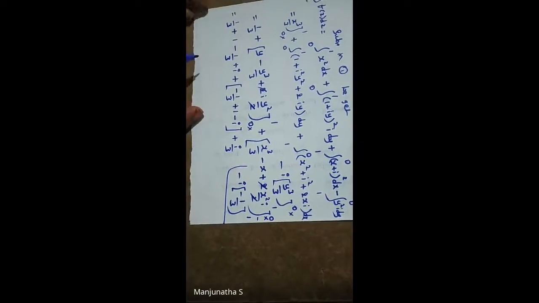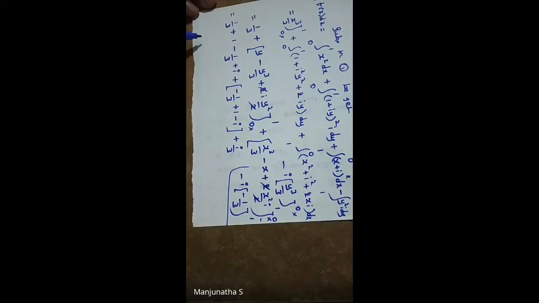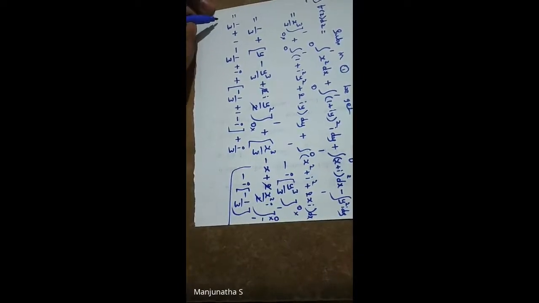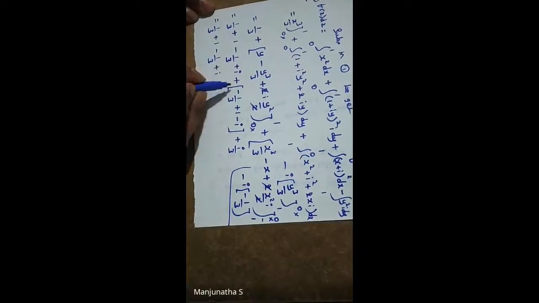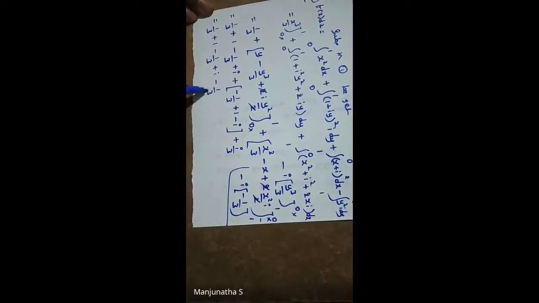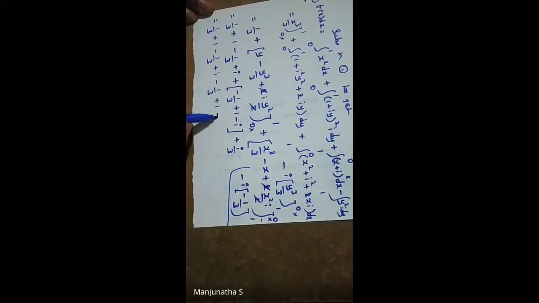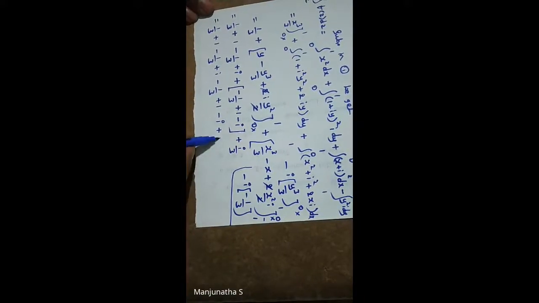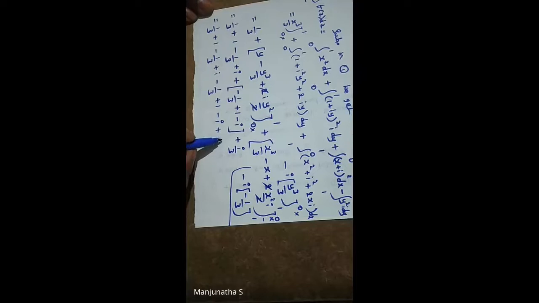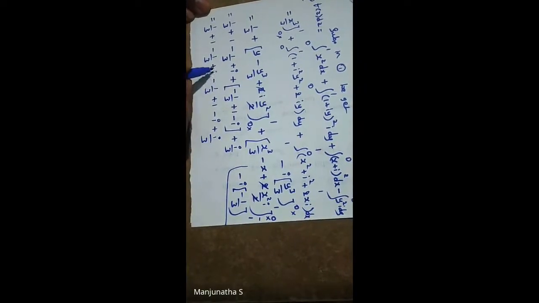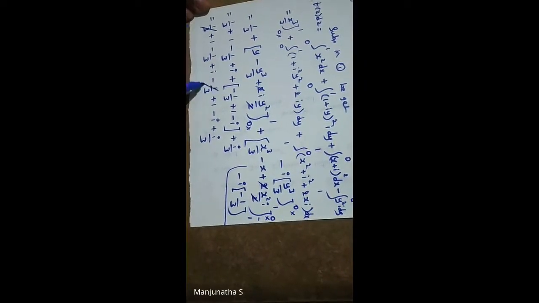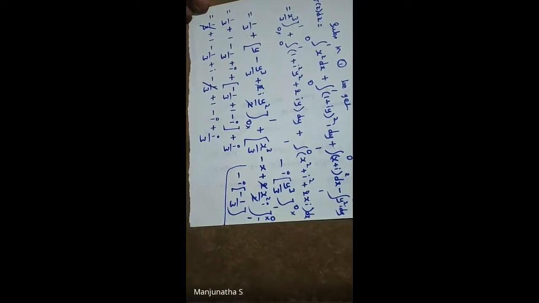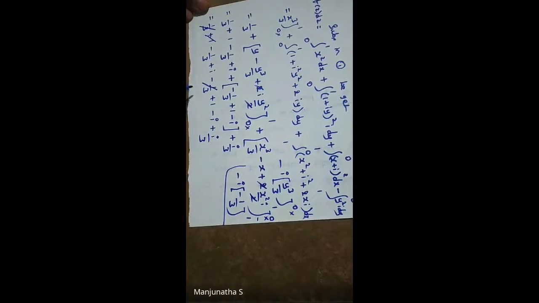Next, 1 by 3 plus 1 minus 1 by 3 plus i, plus into minus 1 by 3 plus 1 minus i plus i by 3. So plus 1 by 3 minus 1 by 3 get cancelled, and plus 1 is there.